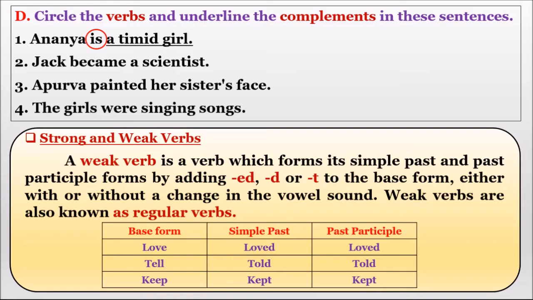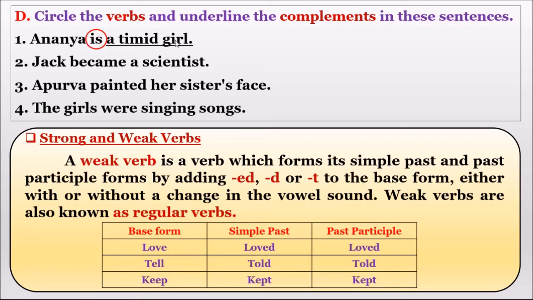Complement means the group of words which helps the sentence to be completed, right? Anya is a timid girl. Anya is what? A timid girl. These three words help complete the sentence, so this is the complement. We circle the first "is" and underline the complement, "a timid girl."